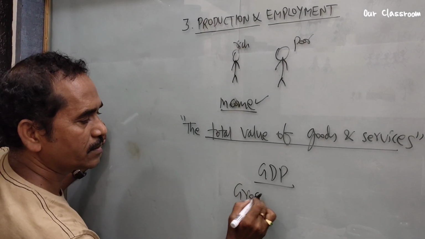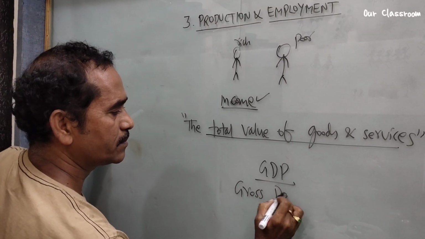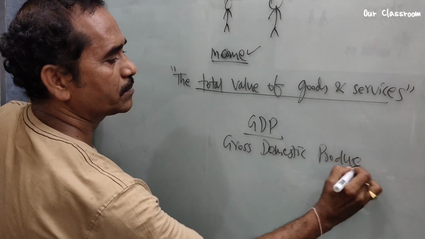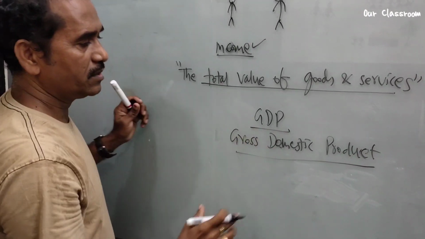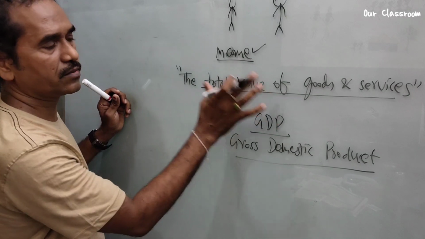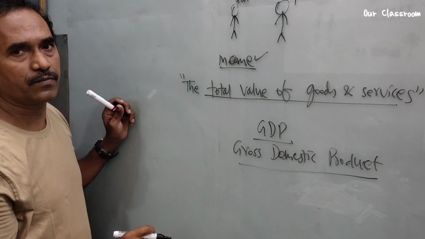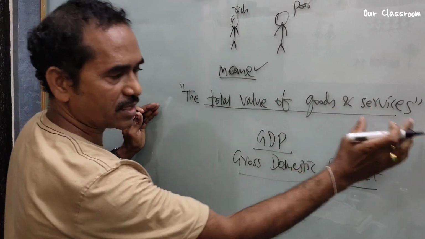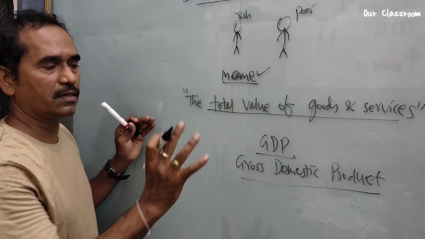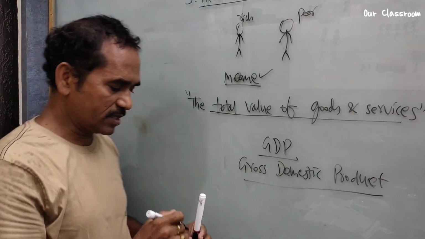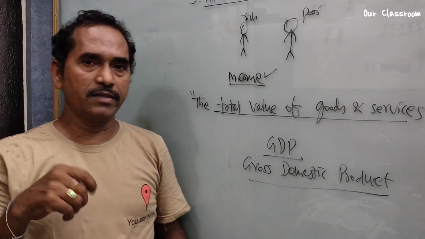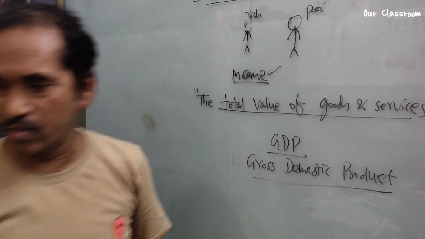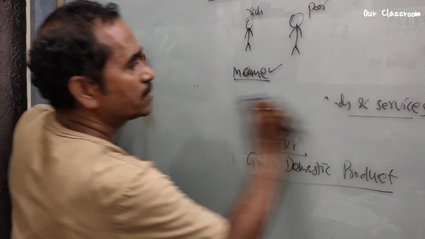GDP means gross domestic product. GDP is nothing but the total income of the country. In other words, the total value of goods and services within a country in a particular period is called GDP. Now let us look at how we estimate GDP. How do we calculate a country's GDP? Let's continue our discussion.